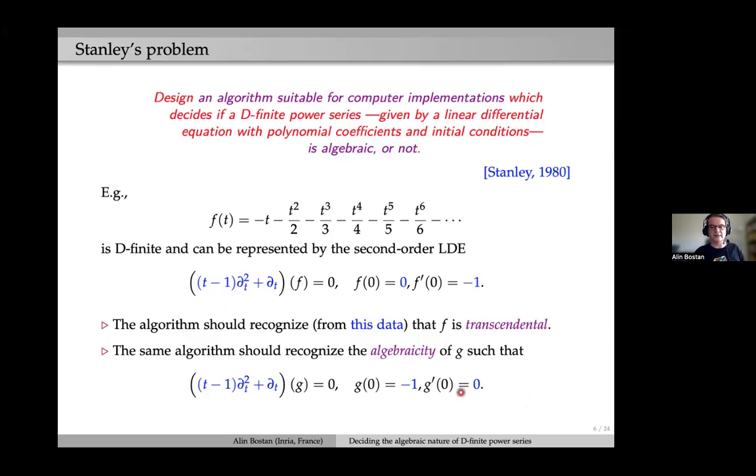So in the minimization, if you give the last row to the minimization procedure, it will find that it is just partial t. While if you give these initial conditions, it will find that this is the minimal operator. It's not obvious in which way, because I didn't explain how the minimization procedure works, but that's the idea. Initial conditions play a fundamental role in the minimization already.